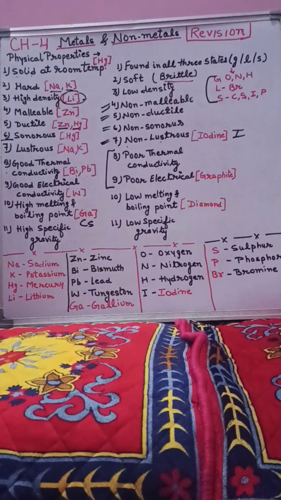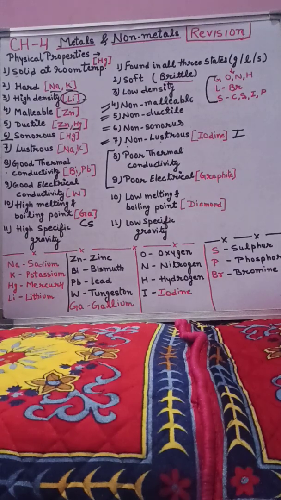What do we mean by ductility? Ductility is the property of metals by which they can be drawn into thin wires. As we can see, electric wires are made of metals: copper wire, silver wire, gold wire, aluminium wire. In ancient times, gold and silver wires were used for embroidery on clothes.